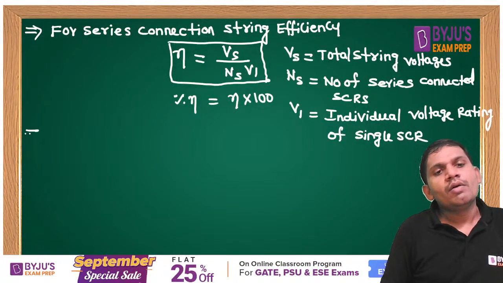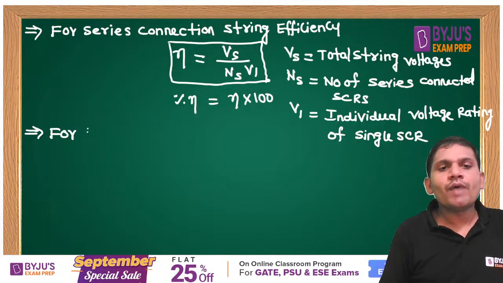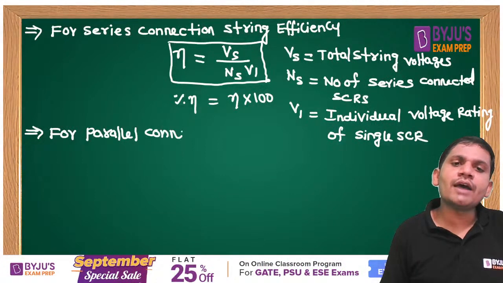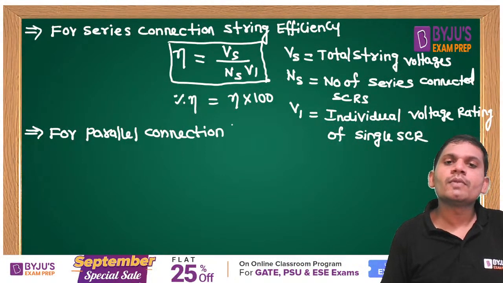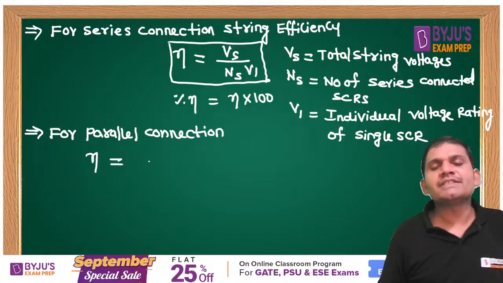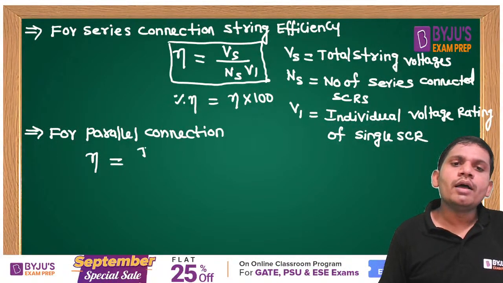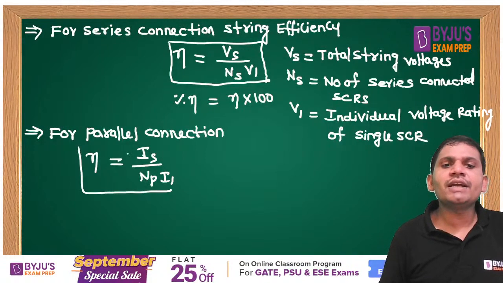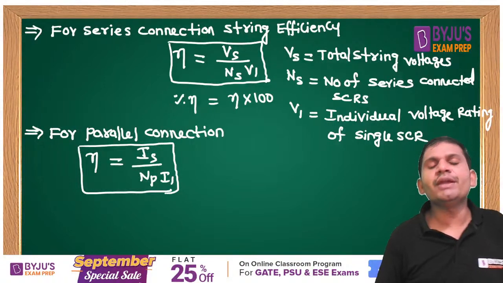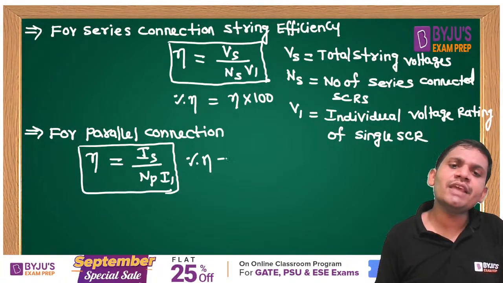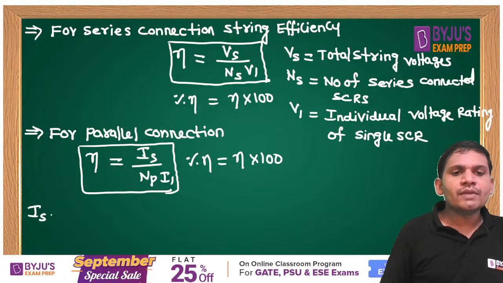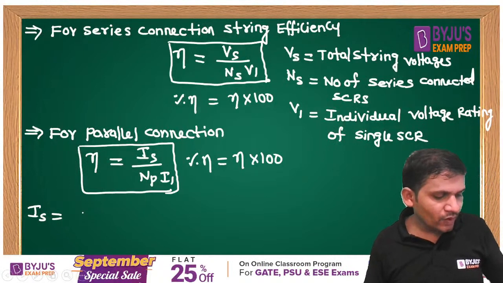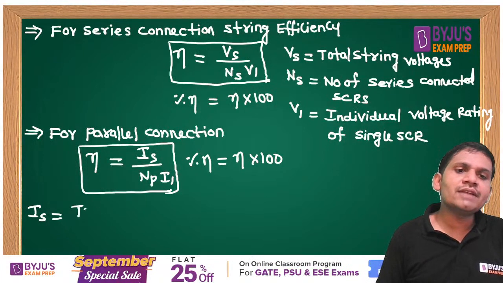Next, for parallel connection of SCRs, what is the string efficiency, students? The string efficiency eta equal to Is by Np into I1. If you want percentage string efficiency, this is into 100. What is Is, students? Is is the total string current.